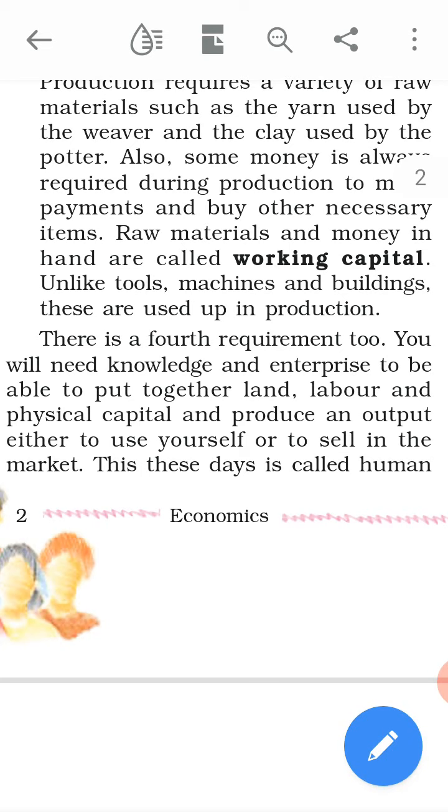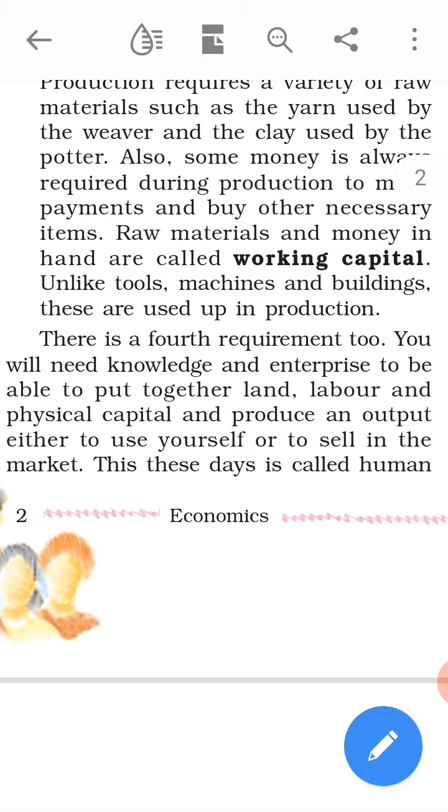To be able to put together land, labor and physical capital and produce an output, here finished goods, either to use yourself or to sell in the market. To bring the finished goods up to the market, we need the fourth requirement also, that is knowledge or enterprise, business.